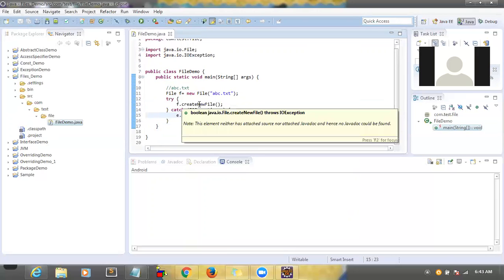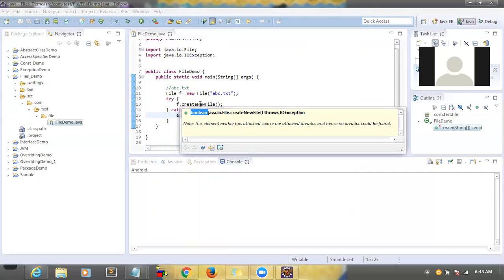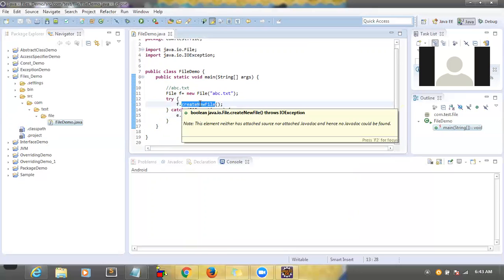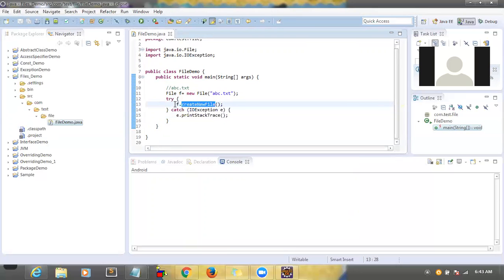If you see createNewFile, it is returning a Boolean. This is a method, and we are calling this method, so it will return a Boolean. Let me take that Boolean.